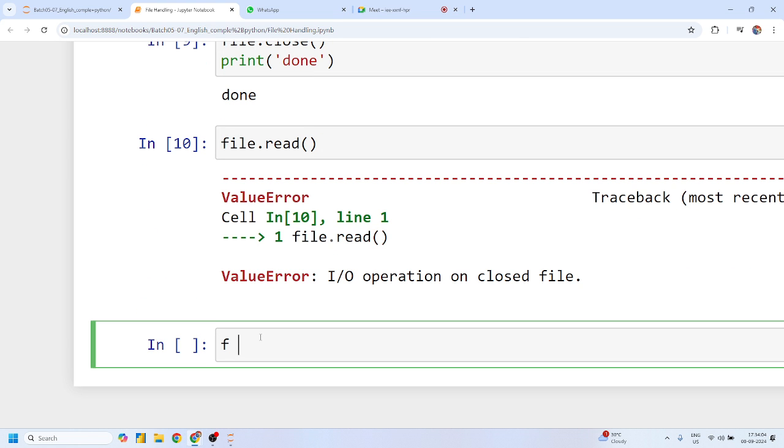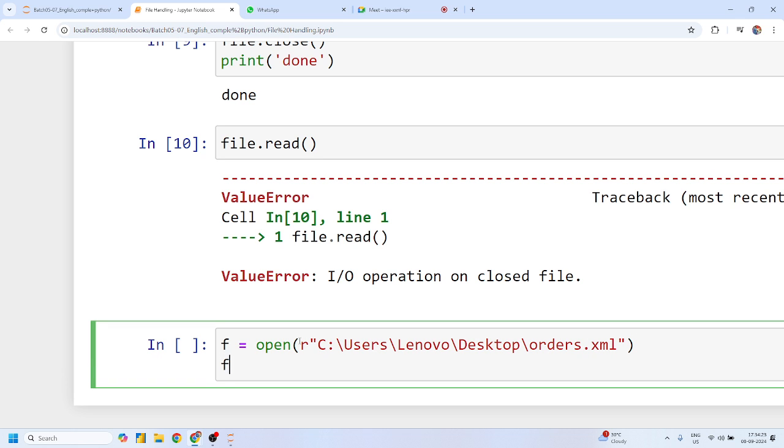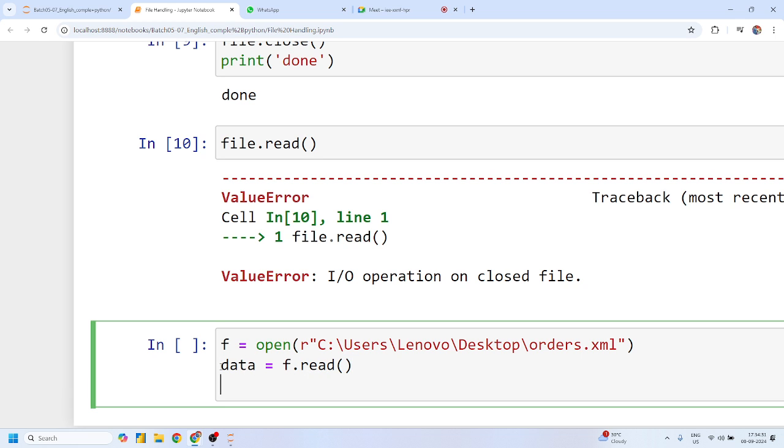Again I use f as a variable, and with the help of this open function I am telling my Python interpreter to open this. I know that a single backslash creates an error, so I have to use r as a raw string. Then we'll find the read method, and I'll store all the data in this data variable.